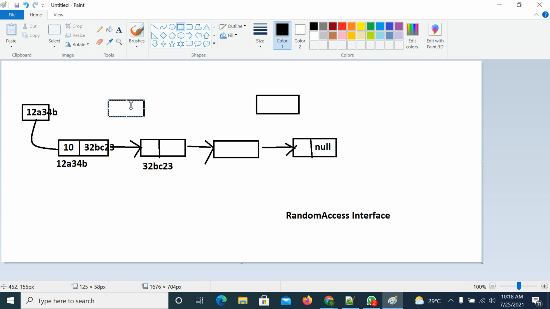Suppose you want to insert this element here. What will you do? Simply you will cut this link and connect from here to here, then from here to here.